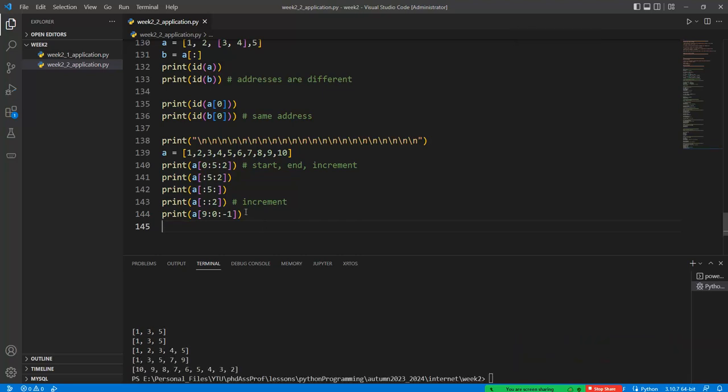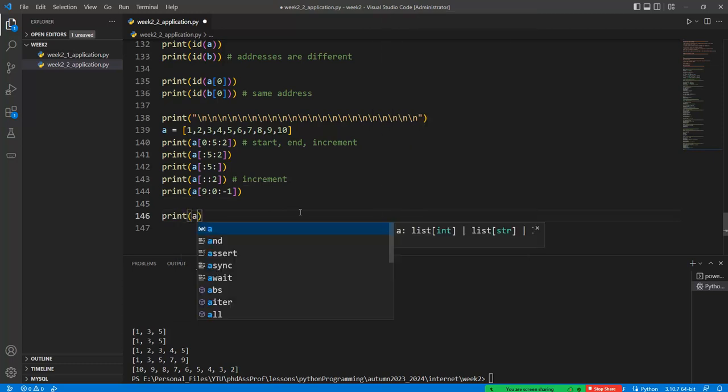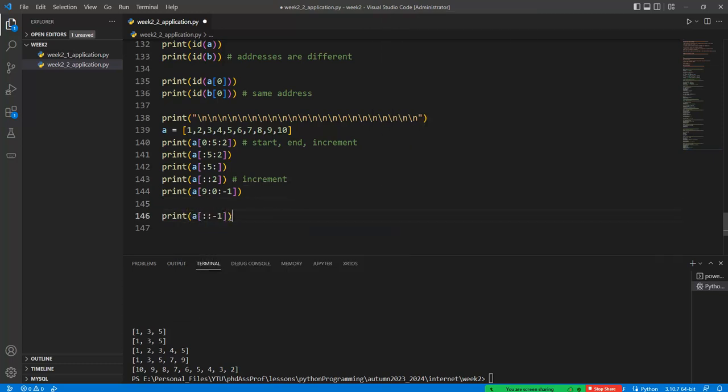Any question? No. Okay, and so this is the simplest way of the reverse operation. No start point, no end point, but with the definition of -1, and so we can write the whole list in the reversed order. Okay, or we can assign a new list in here like this one, and we can write b in here, and so we can transfer all the data in the reverse order with the b variable.